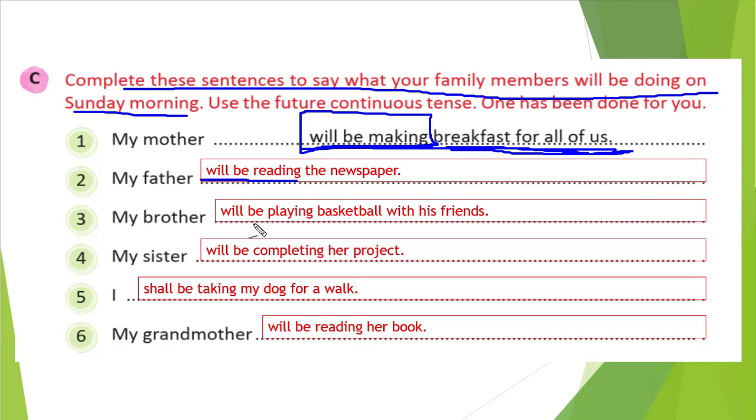Similarly, if you see the third one, my brother will be playing. The action is play, so will be playing. That is showing the future continuous. And then basketball with his friend. My sister will be completing, right? Will be completing her project. When it is I, we use shall. So I shall be taking my dog for a walk. My grandmother will be reading her book. If you find others, like I shall be doing my homework, that also you can write.